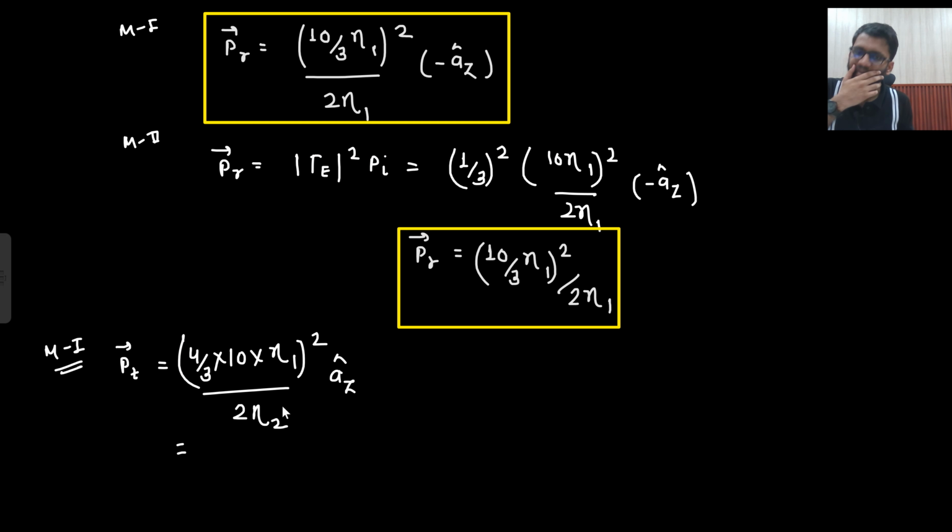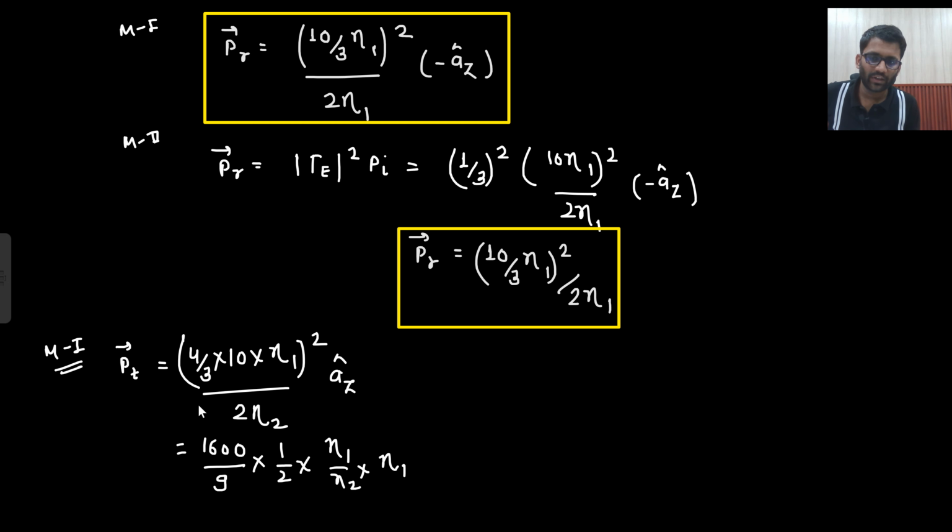So what you will get from here, if I simplify it: 1600 by 9 into 1 by 2 into eta 1 square by eta 2. So eta 1 by eta 2 is 1 by 2 only. Basically this can be written as eta 1 by eta 2 into eta 1, right?